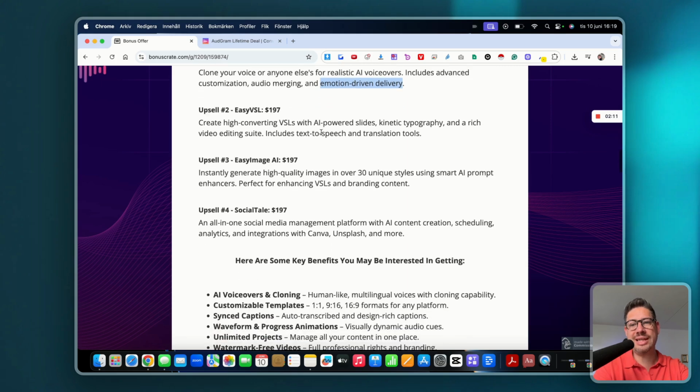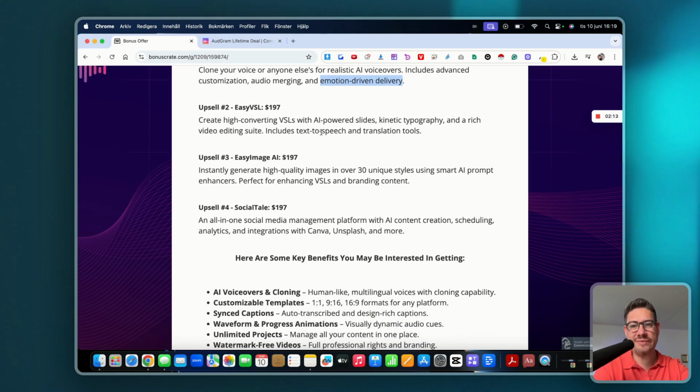Option number two is the ECVSL, $197. I own that software as well. It's a pretty cool software to create high-converting VSLs, or video sales letters. This can be used as an affiliate or for your own products. These are AI-powered slides, different kinds of things that you can do. It looks really, really professional, and it includes text-to-speech and translation tools.